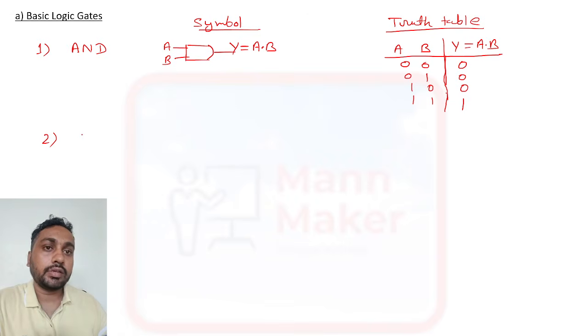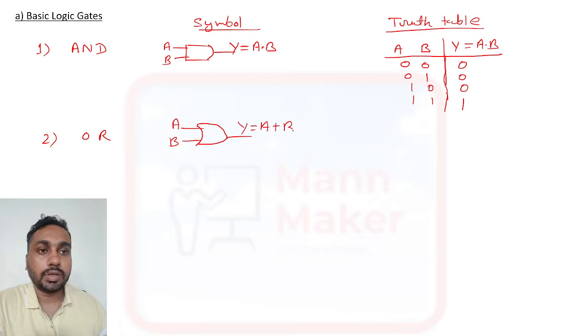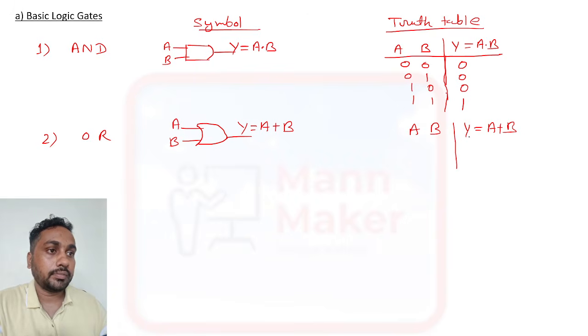Another one is the OR gate. This is the OR gate symbol, with inputs A and B, and the output is represented as A plus B. In the truth table, the inputs are 0 0, 0 1, 1 0, 1 1.